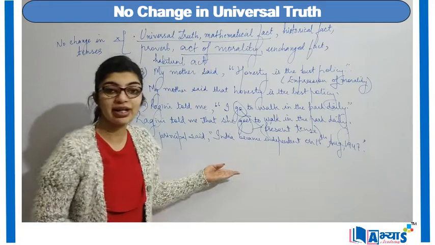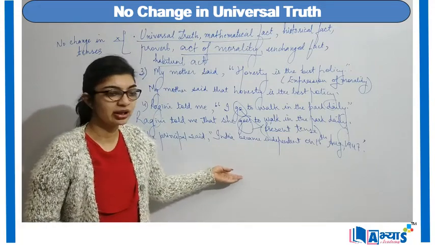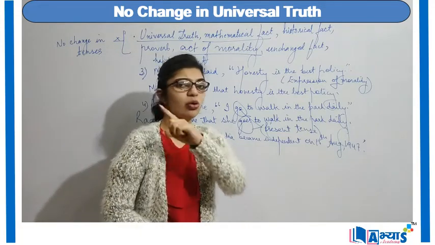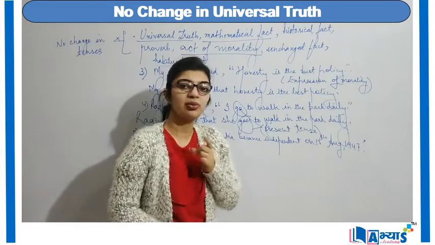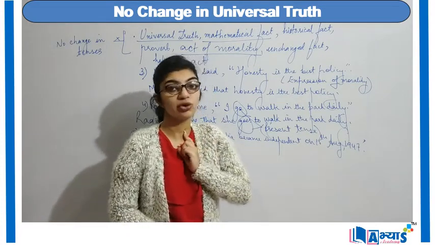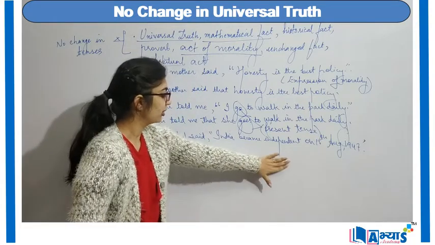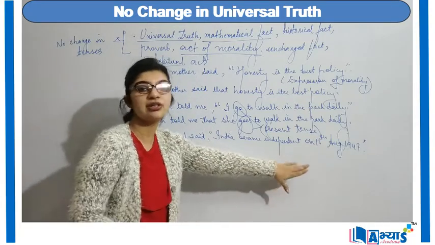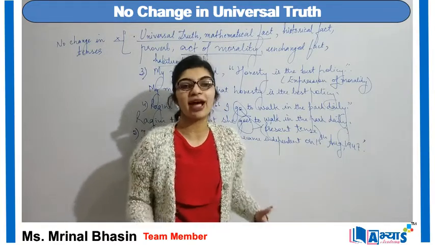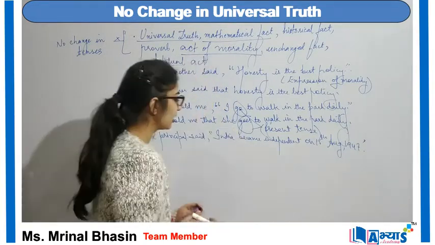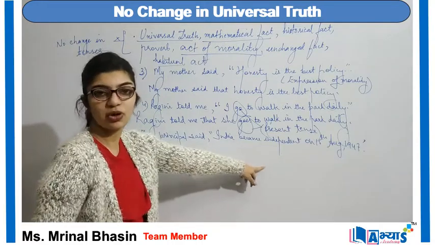Now this is again a historical fact, right? No one can contradict that, saying oh, I'm against you, you are wrong, according to me it was 15th October. No, that cannot happen. We got independence on 15th August 1947. This is a fact and no one can change the fact. Therefore, the tense will not change.